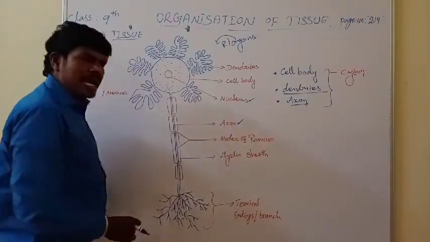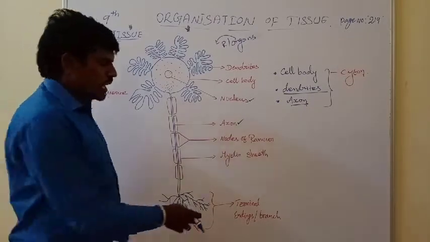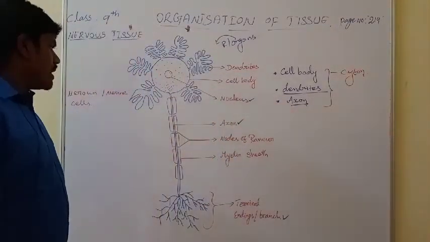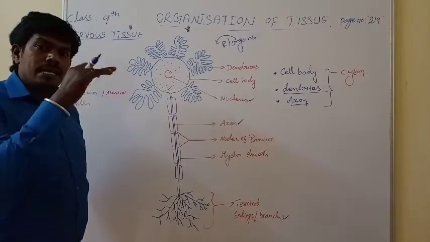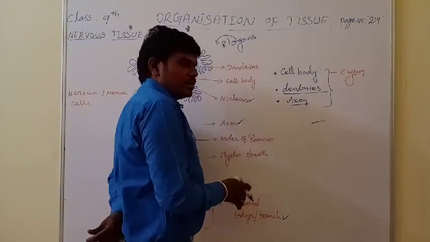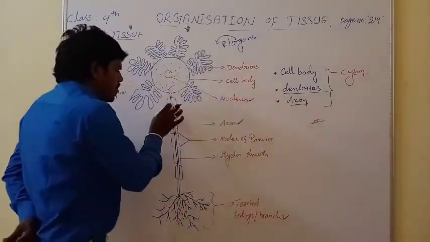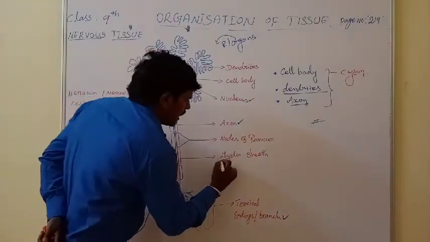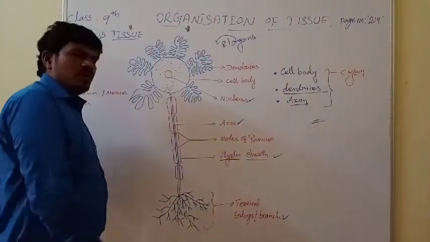This is the end of the axon, present in terminal branches. The terminal branches are terminal endings. And this axon is covered. Covered means what? This axon is surrounded by a layer, a protective layer or covering layer, like that. So this axon is covered in myelin sheath. This is the myelin sheath. So which layer covers the axon? Myelin sheath.